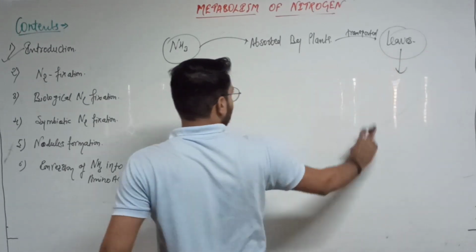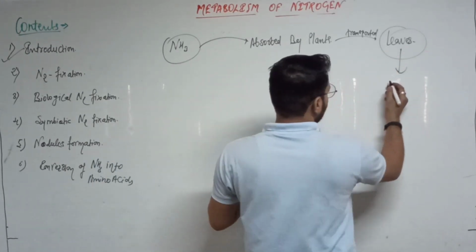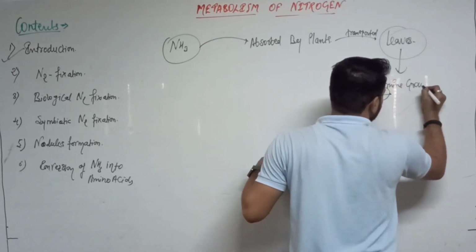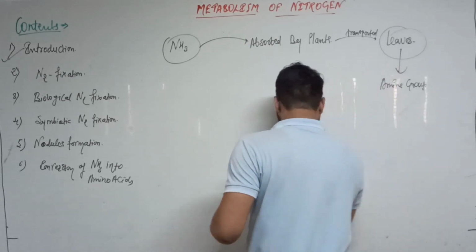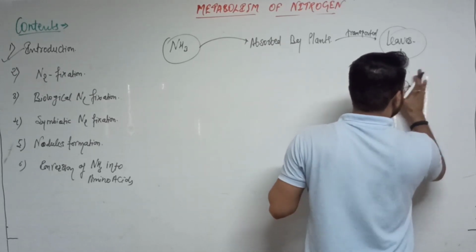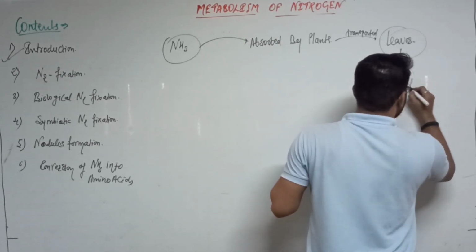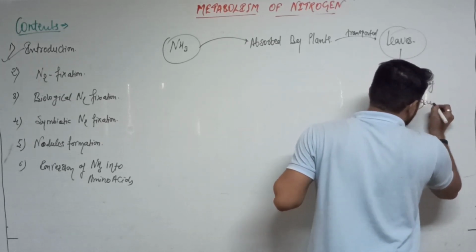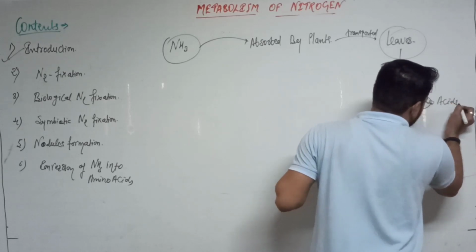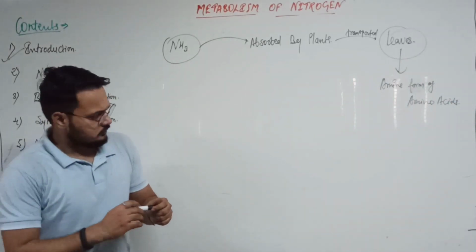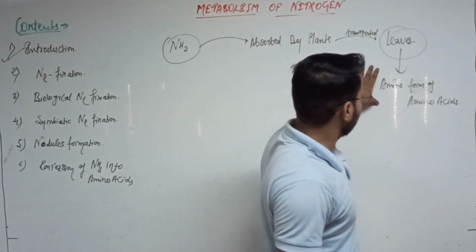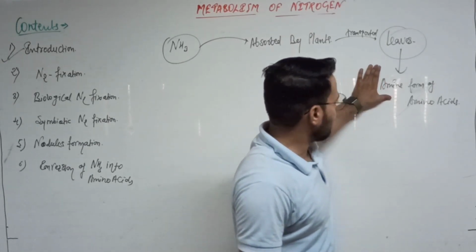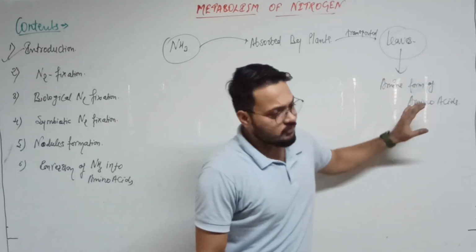By reaching into the leaves, this ammonia is converted into the amine group. Yes, we can say the amine form of amino acids. So the leaves utilize this amine in the form of amino acids.